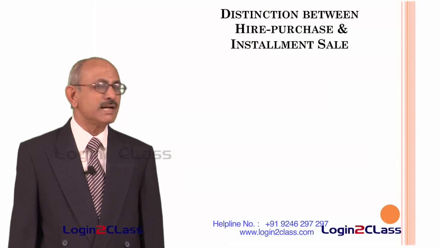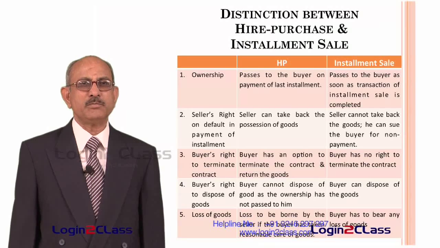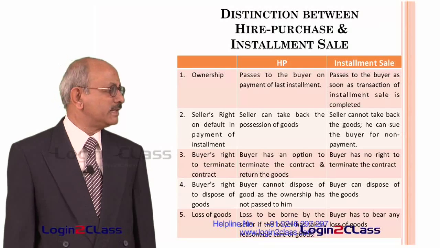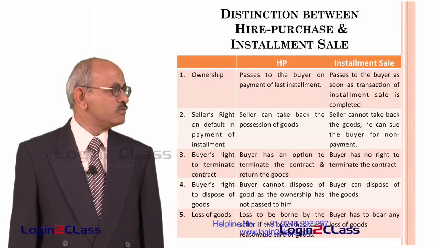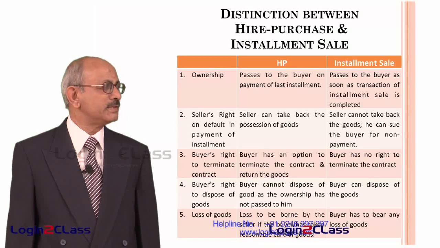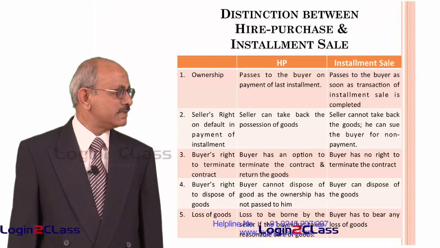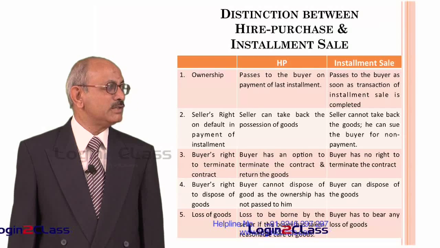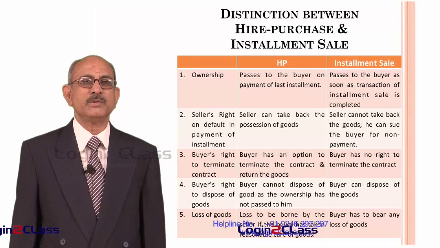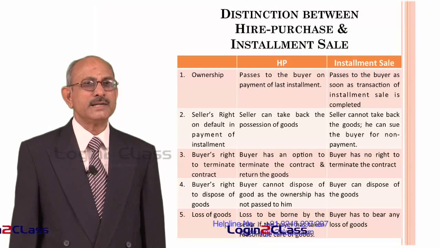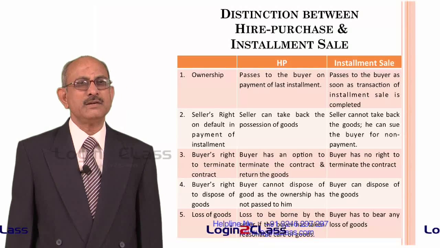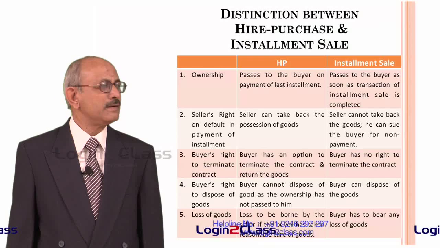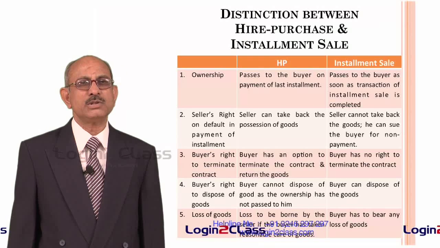Let us try to understand the distinction between the hire purchase and the installment sale. In respect of the ownership, let us try to find out what is the difference between HP and installment sale. In the case of hire purchase, the ownership passes to the buyer on payment of the last installment. That means though the buyer gets possession of the asset, the ownership continues with the seller of the goods. It does not pass to the buyer.